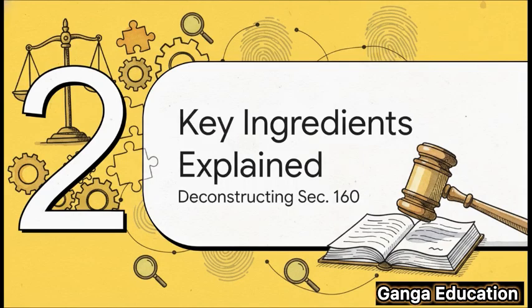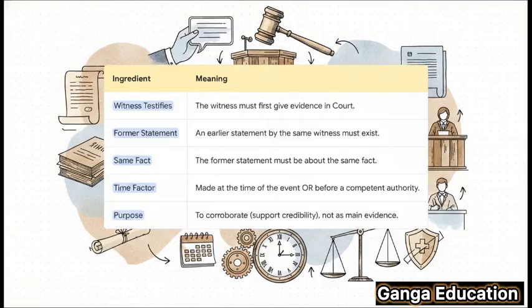Now, for this section to actually apply in court, a few essential ingredients have to be there. Think of it like a checklist. Let's go through these components one by one to see how it all fits together. First, and this is pretty obvious, the witness has to actually testify in court. Section 160 doesn't come into play otherwise. Second, there has to be a pre-existing former statement from that same witness. Third, that old statement must be about the very same fact they are talking about in court now.